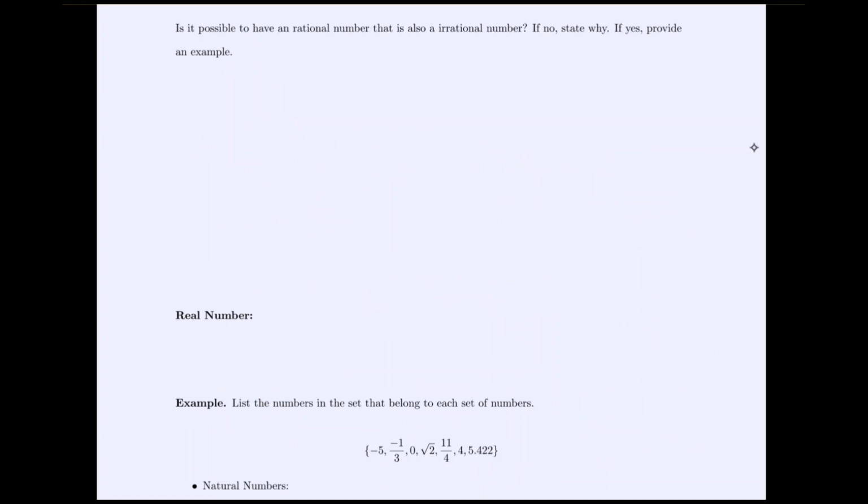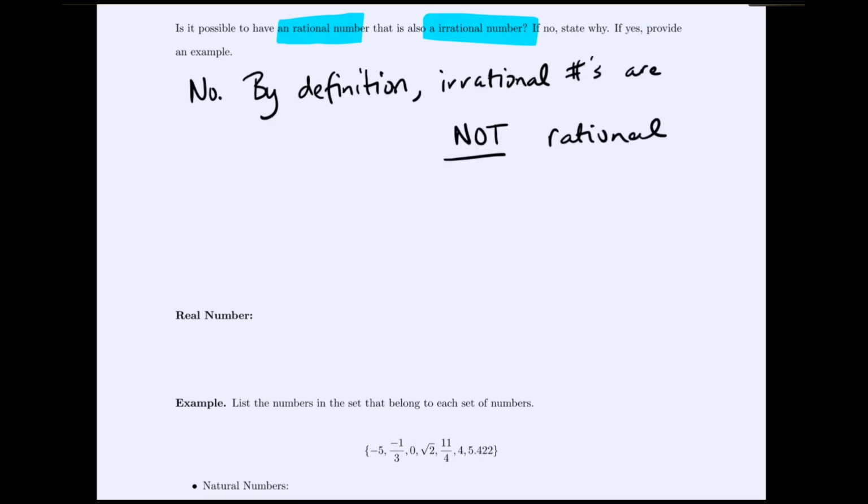Next we're asked, is it possible to be both rational and irrational at the same time? And this is not possible. By definition, irrational numbers are the numbers that are not rational. So we would say no. By definition, irrational numbers are not rational.